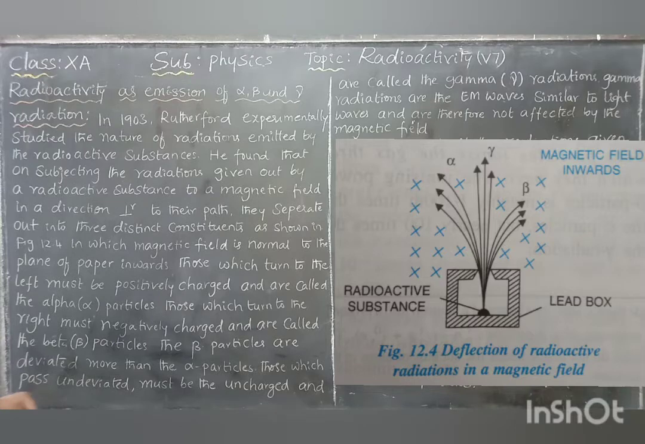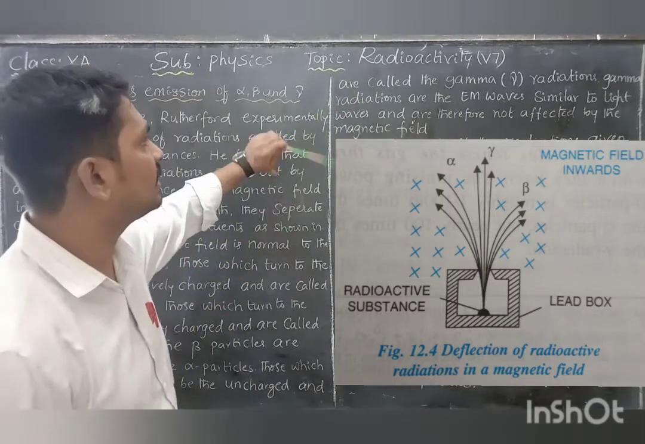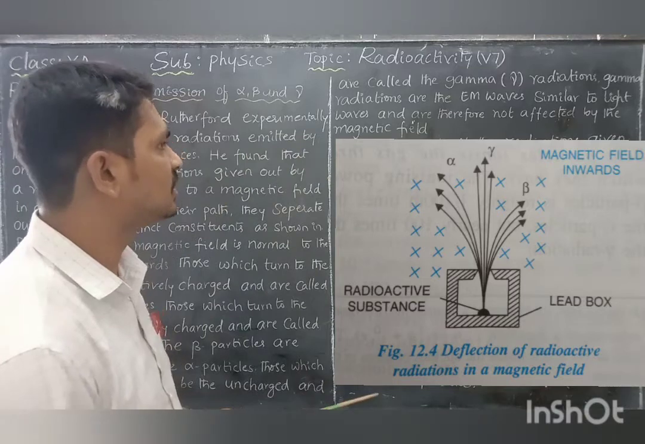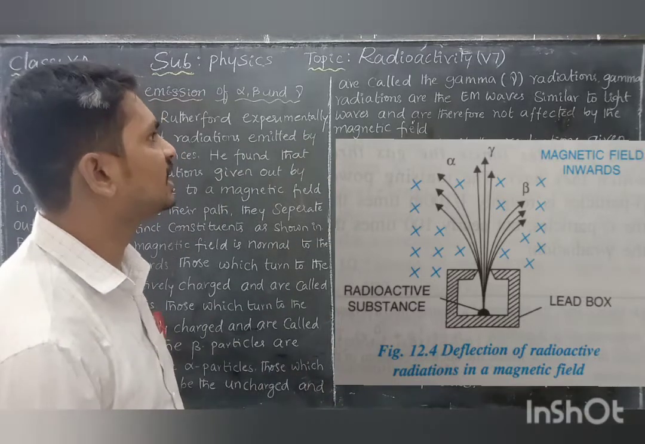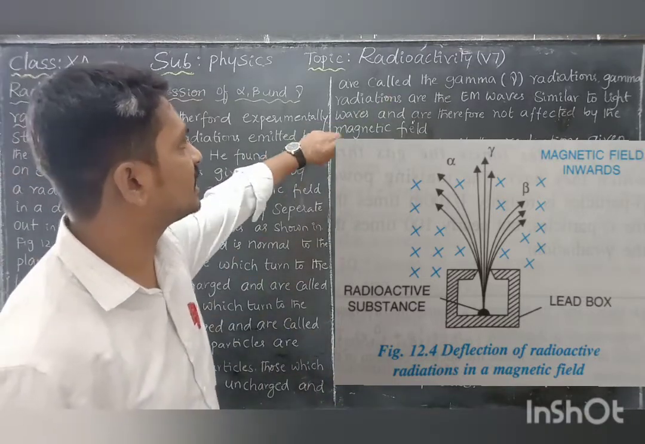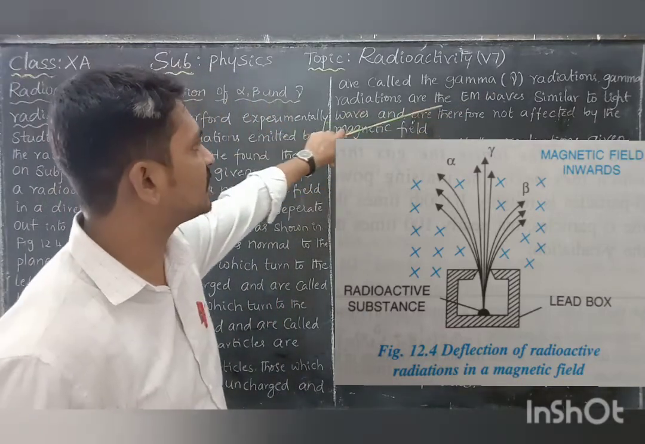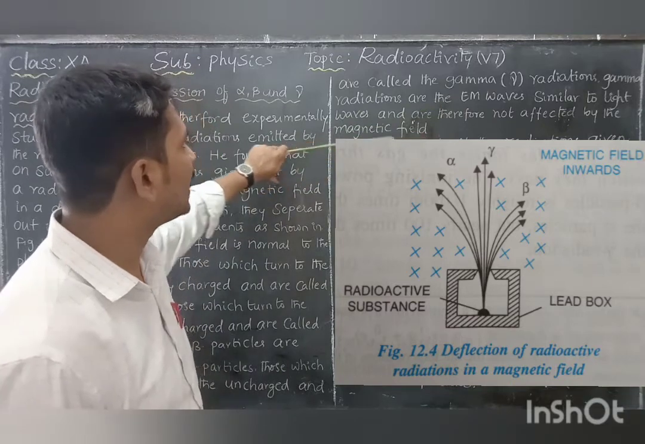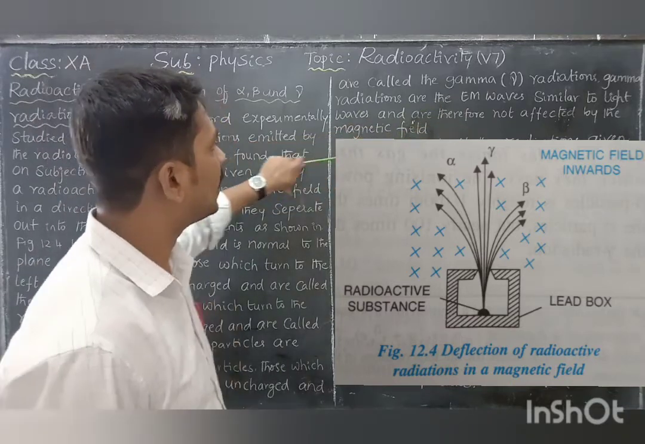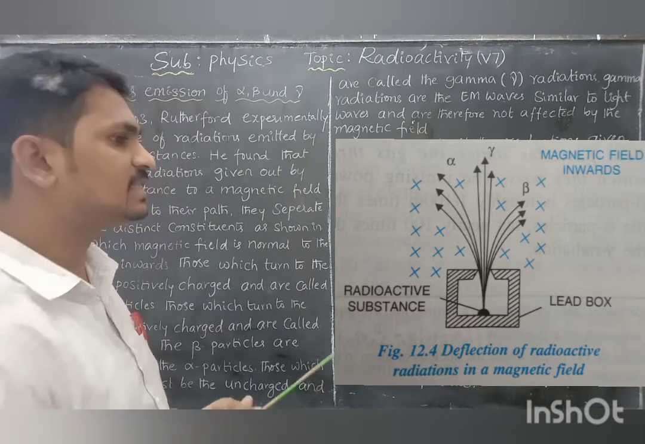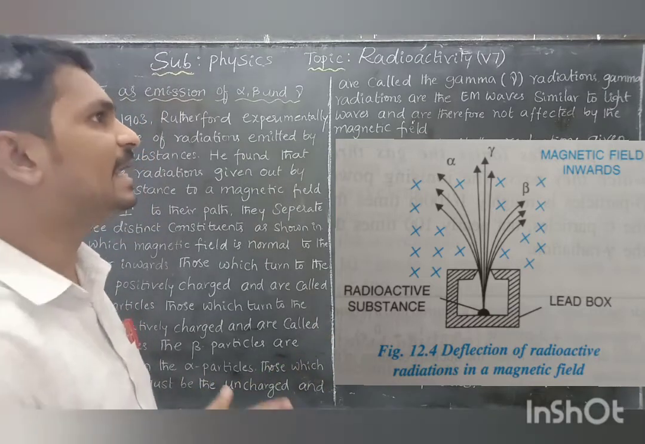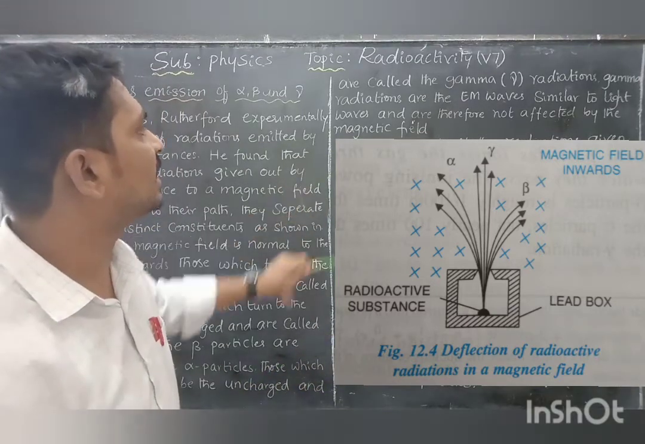Next, those which pass undeviated, in a straight line without any deviation, must be uncharged and are called the gamma radiations. This is the symbol to represent the gamma radiation. Gamma radiations are electromagnetic waves similar to light waves and are therefore not affected by the magnetic field. Since they are like light waves, they cannot be deflected with the help of the magnetic field.